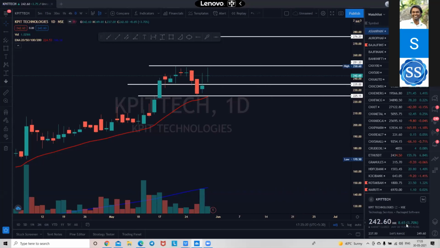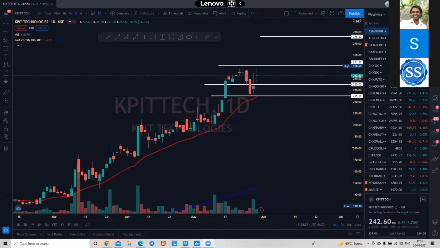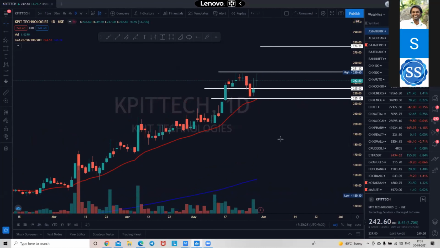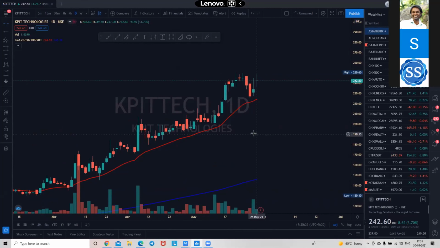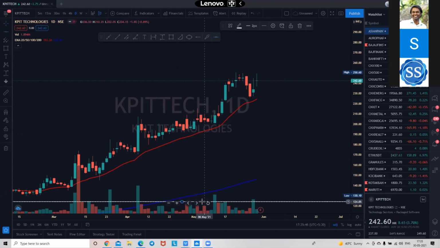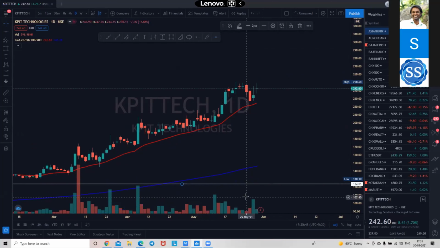KPIT में bearish divergence form हो रहा है, गिरेगा. KPIT में bearish divergence form हो रहा है. See, I don't know कैसे आपने calculate किया bearish divergence, लेकिन मुझे एक चीज मालूम पड़ रही है. See, when you see 20 EMA pointing up, volumes are building, मतलब above average volume है यहाँ पे. So if the stock has to go down, it has to really go down with the volume.